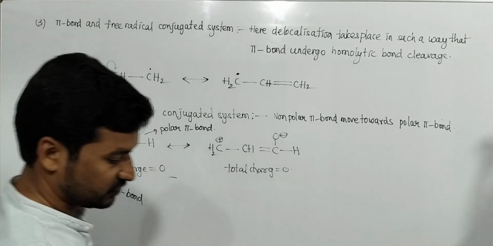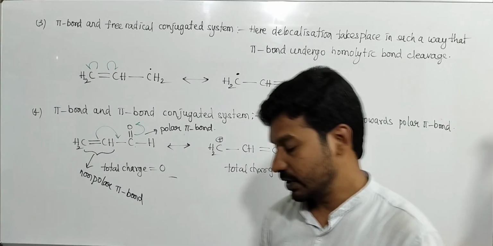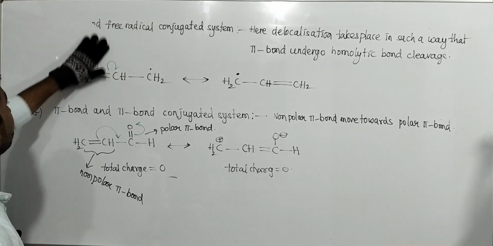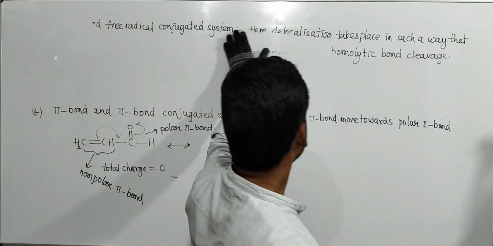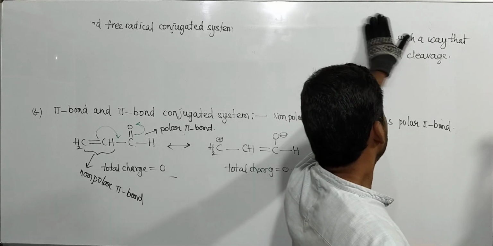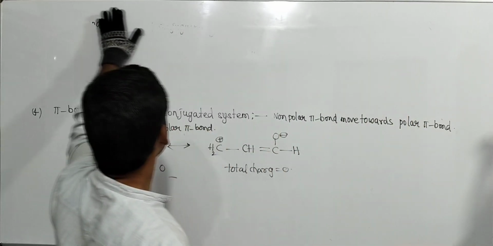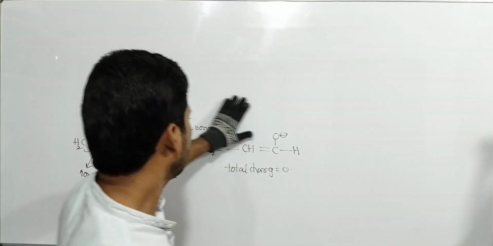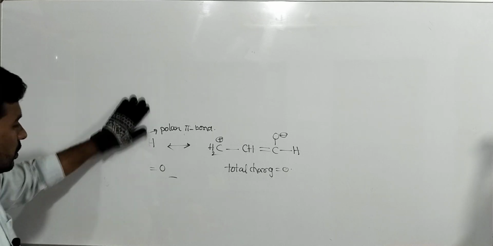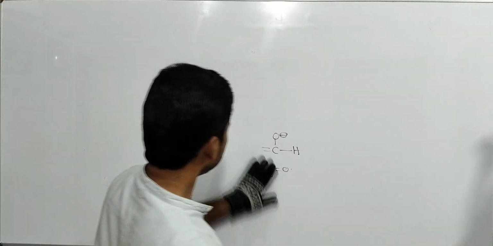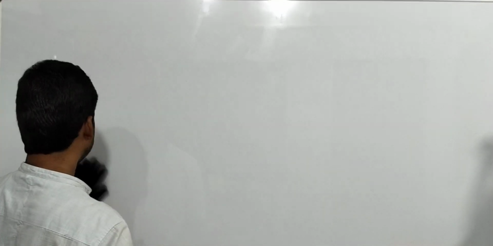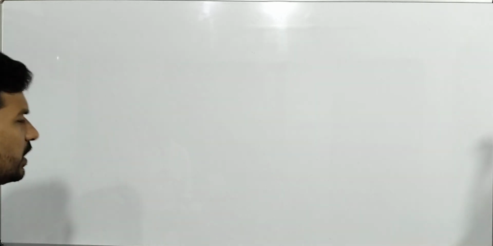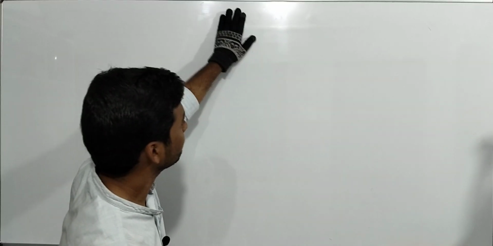Next, the fifth type of conjugative system, that is the lone pair and positive charge conjugative system. This resonance is a very important concept to understand the mesomeric effect, the stability of organic molecules, the stability of reaction intermediates, the basicity of amines, including aromatic amines, and the acidic strength of carboxylic acids.